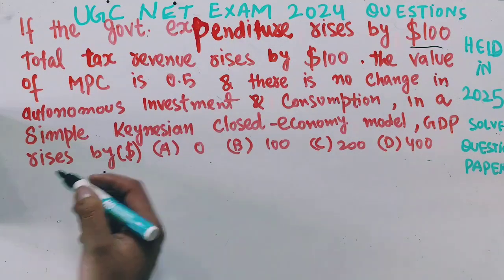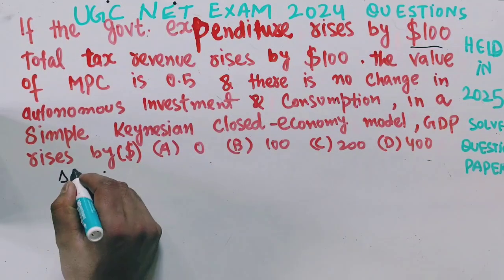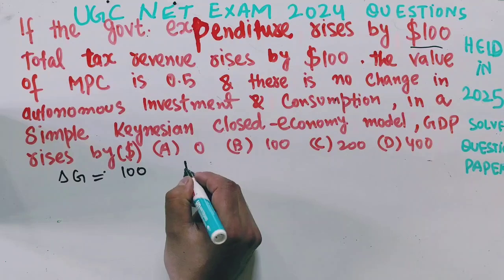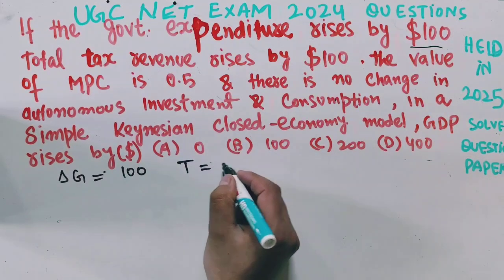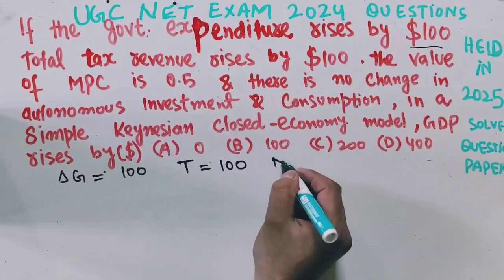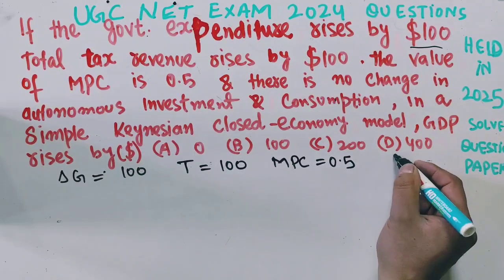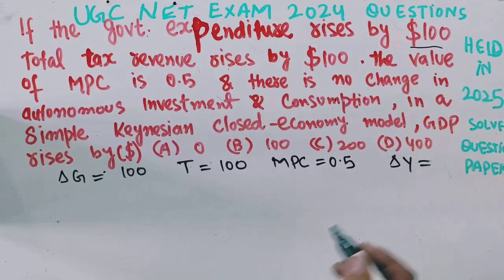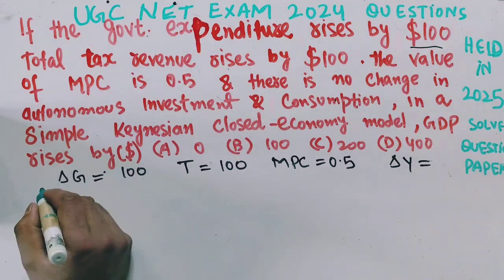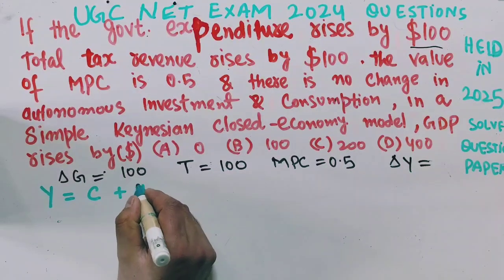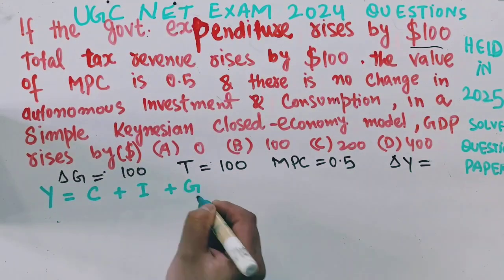Okay, so we are being told that the change in government expenditure is $100, tax revenue increases by $100, and the marginal propensity to consume is 0.5. We need to find out how much the income rises, using our national income identity, that is, our total income will be equal to the consumption expenditure plus investment expenditure plus government expenditure.